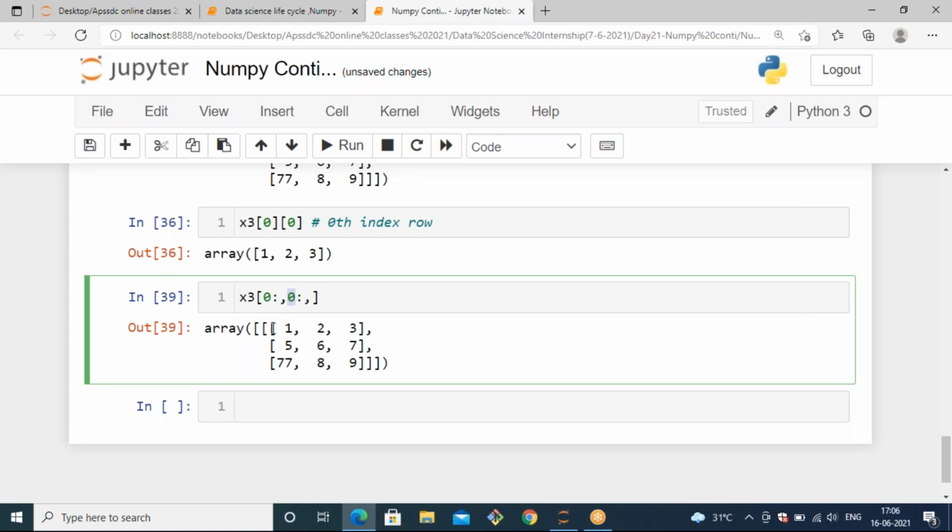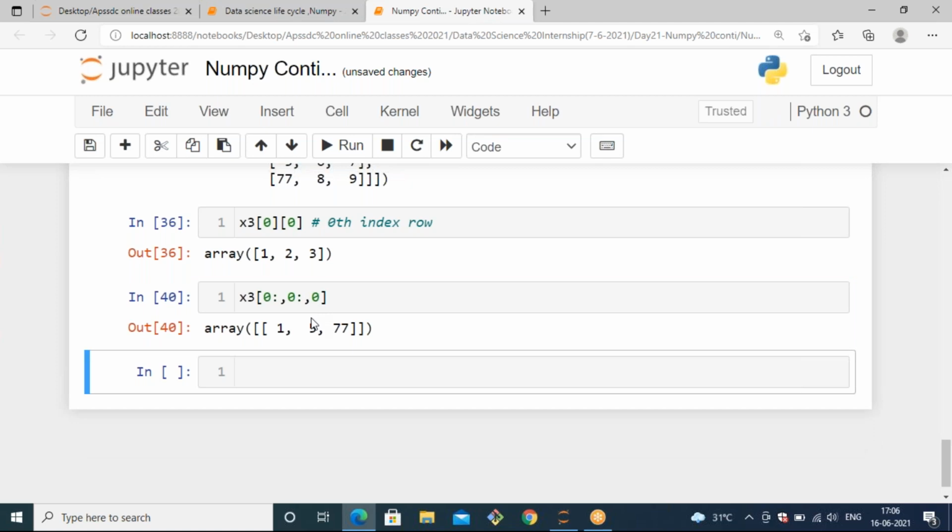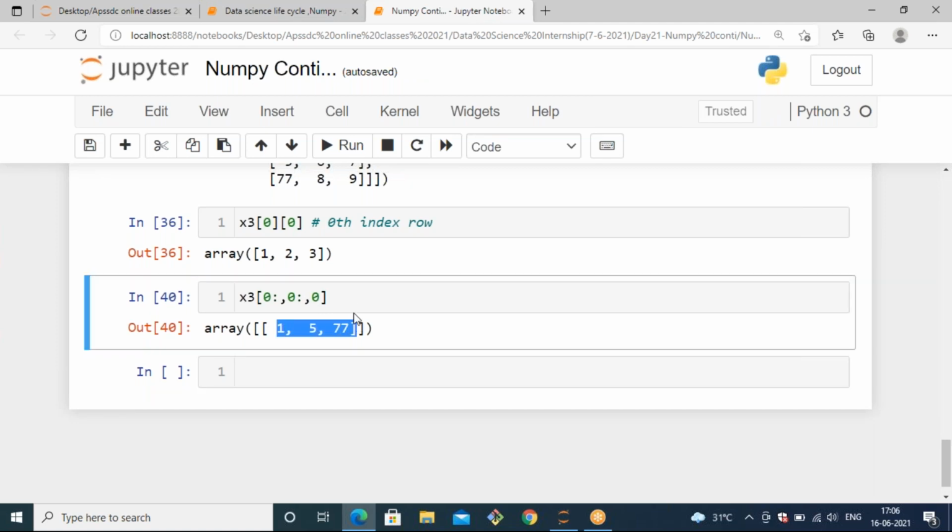That means inside the single two-dimension array, if you want to include how many rows, you can specify it. If I mention 0, it will include all the rows 1, 2, 3, 5, 6, 7, 77, 8, 9 as well. Out of this, if I want to get only the 0th column, you need to mention 0. Then it will generate only the 0 column. So the 0 column values are 1, 5, 7, 7.